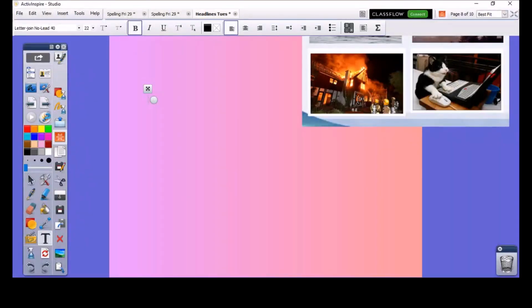I'm going to choose this picture here of a fire. And I'm going to think to myself, well, what kind of headline am I going to choose? I'm thinking ashes, cash, there's cash in a house. So I've got an old house, could be quite an expensive house. Looks like it's wooden at the top, so it might have gone quite quickly. So I'm thinking of the words cash, ash, flash.